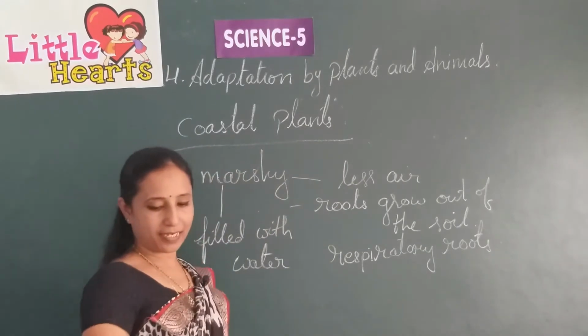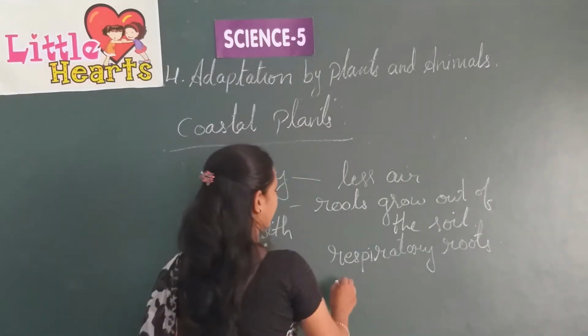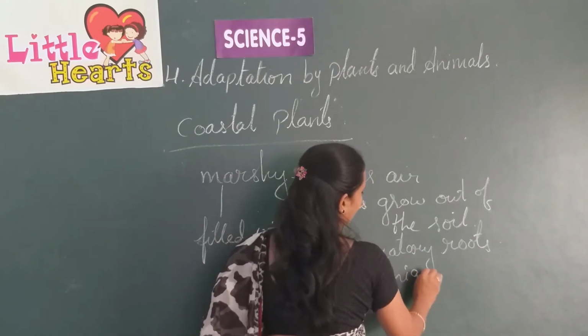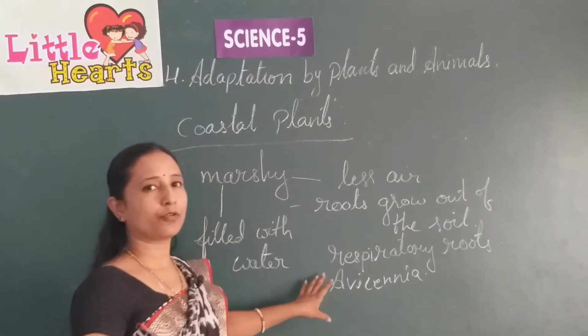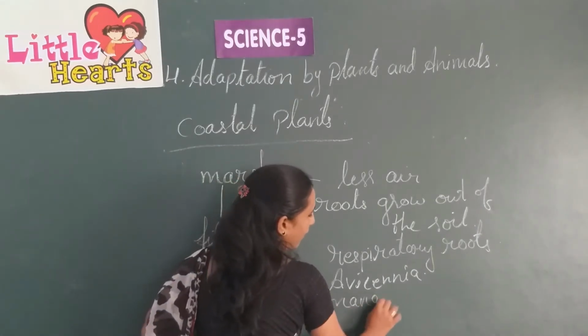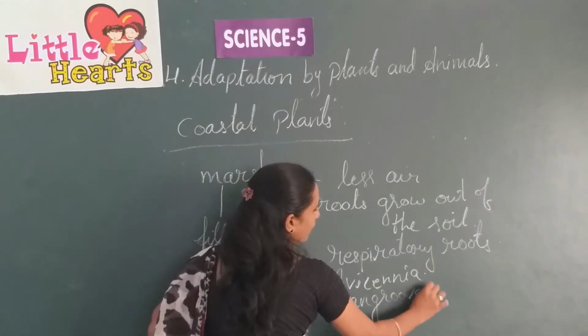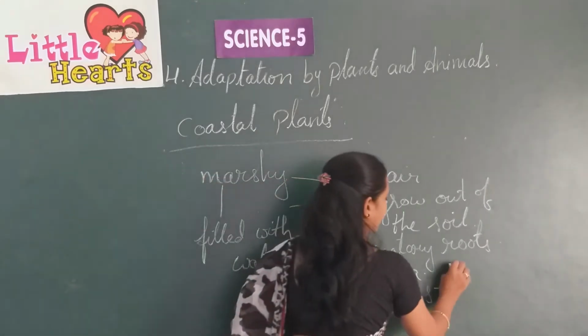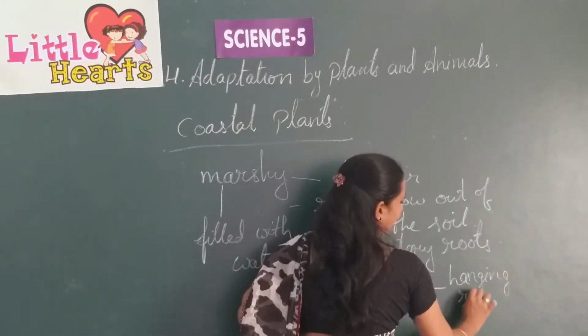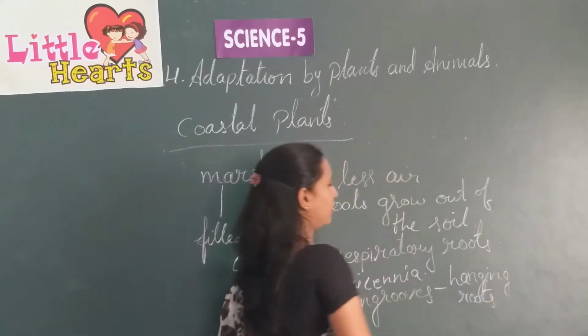The best example is Avicennia, and mangroves are one more example. These have hanging roots.